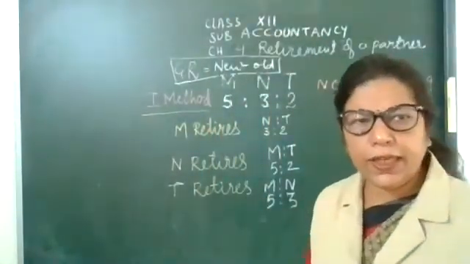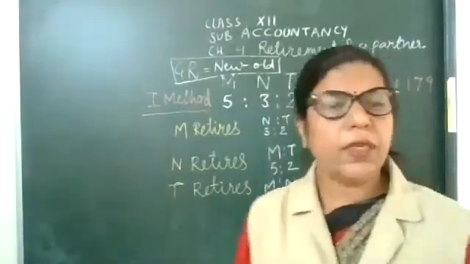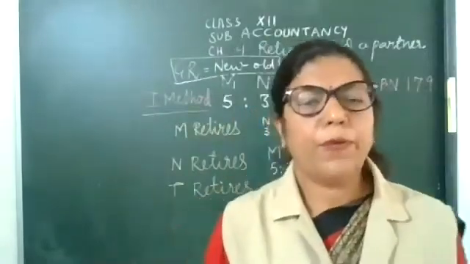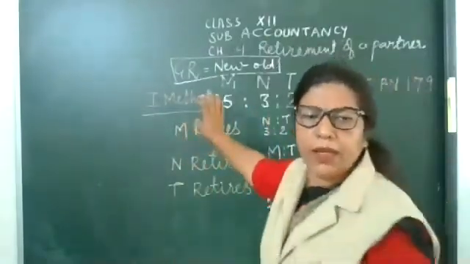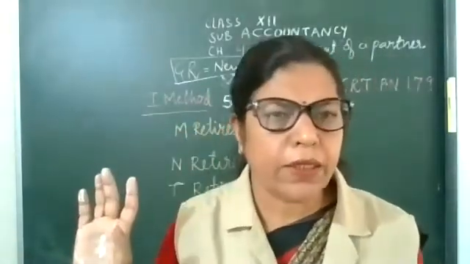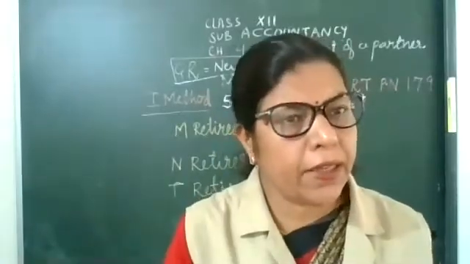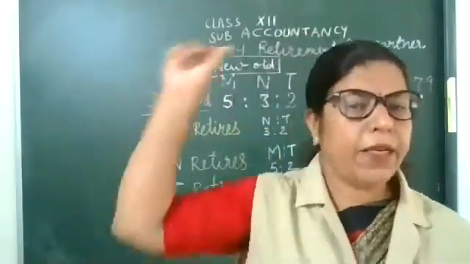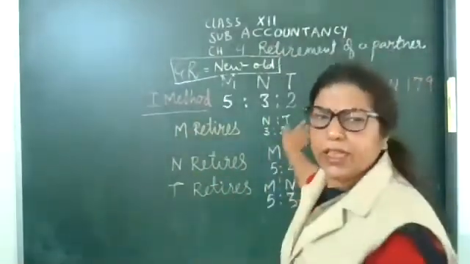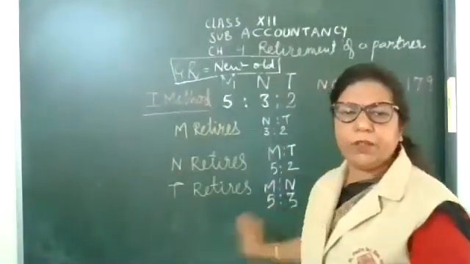Children, listen again. These are the three partners, M, N and T. When M retires, N and T will be the remaining partners. If N retires, M and T will be the partners. If T retires, M and N will be the remaining partners.